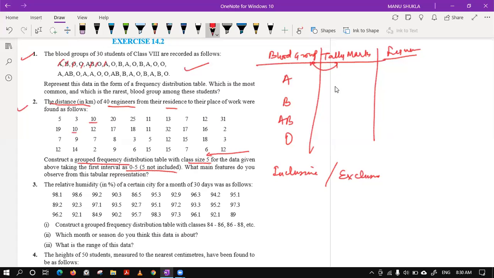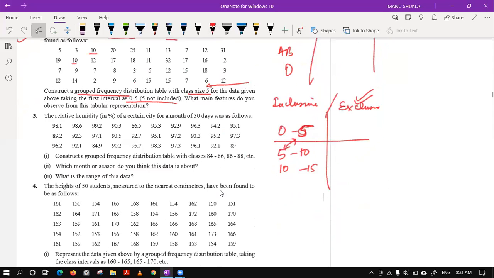If they are saying you have to make an interval of 0 to 5 and 5 should not be included, that means it is the case of exclusive and you have to make continuous intervals. So please tell me, if the first interval is 0 to 5, what will the second one be? If the first interval is 0 to 5, the second one is 5 to 10. It has to be continuous only. Next will be 10 to 15 and so on. You can form. The next column will be of tallymarks and then finally we will have the frequency. Okay. I hope this one will be easy for you.